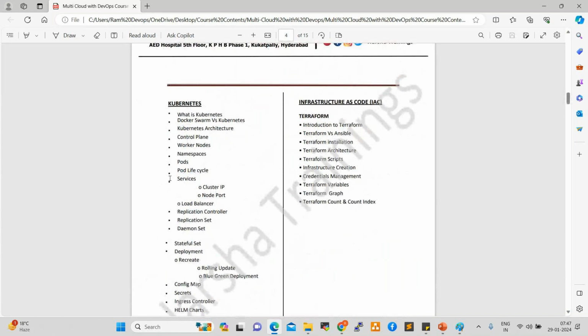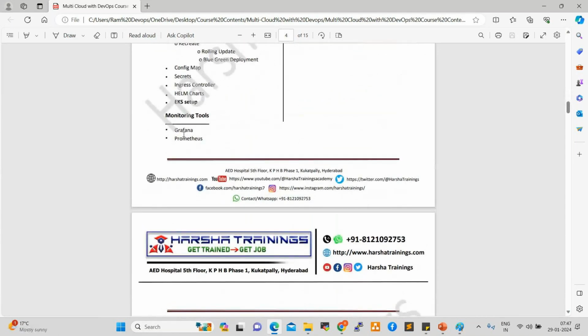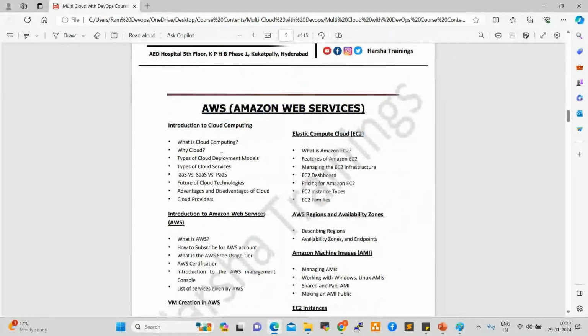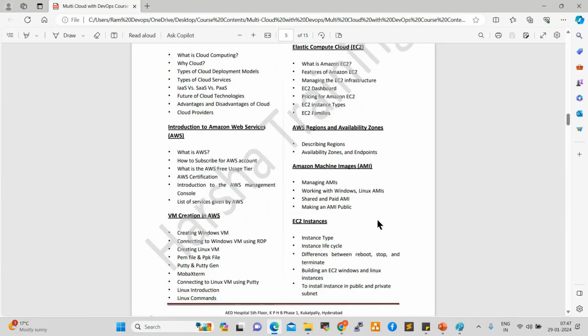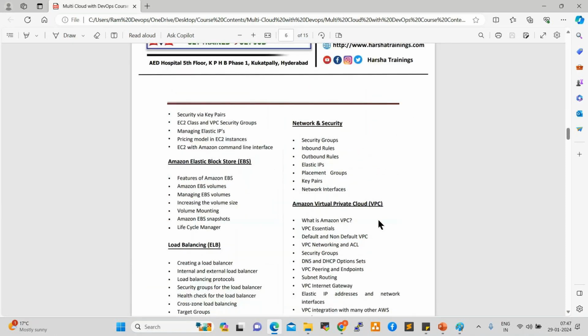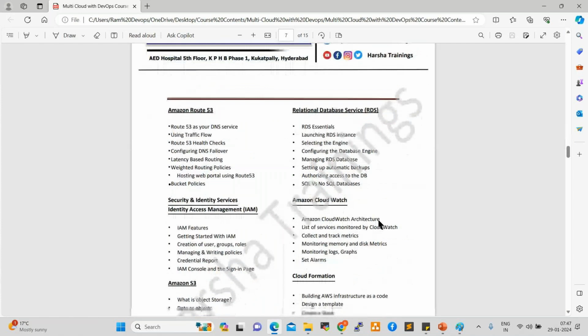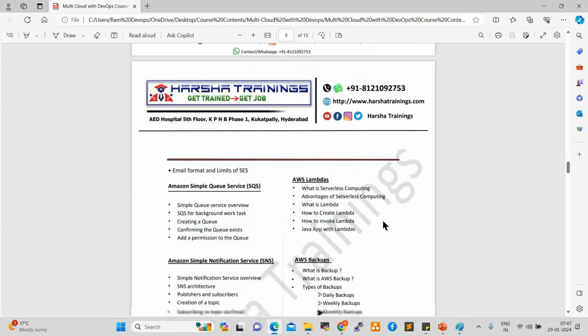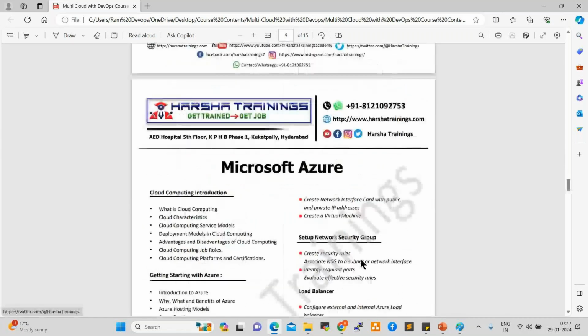Here, Kubernetes modules. These are all very core modules, very important modules. Terraform, and the monitoring tools Grafana and Prometheus. Grafana and Prometheus also will go deep dive. Next one, these are the AWS services. See here, AWS core services. Nearly 40 services will be covered in AWS. These are all AWS services. Up to here AWS services. After that, Microsoft Azure content.